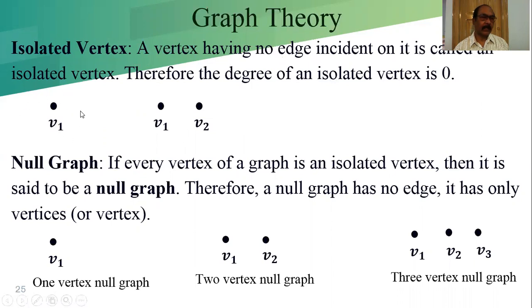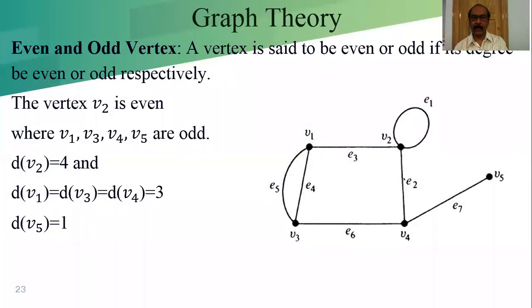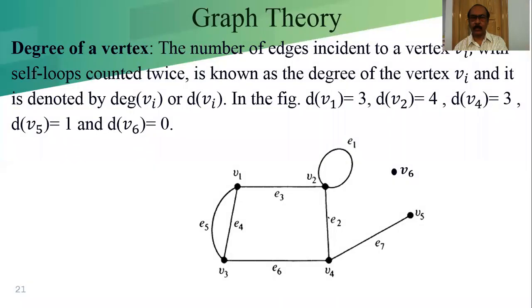If we consider a graph with one vertex V1, there is no edge incident to it, so this is an isolated vertex. This is another graph with two vertices V1 and V2, with no edges incident to them. So these are also isolated vertices, and their degree is 0. Previously, I explained their degree is 0 here.